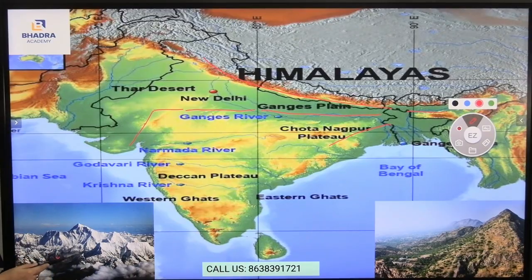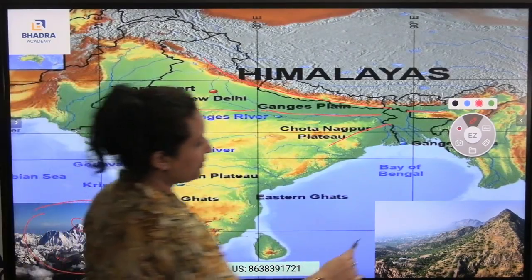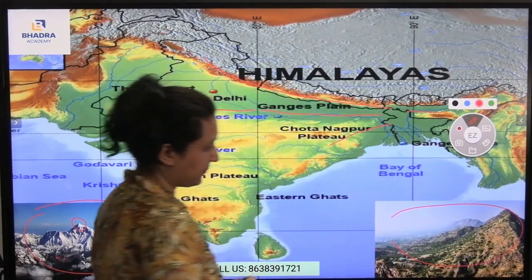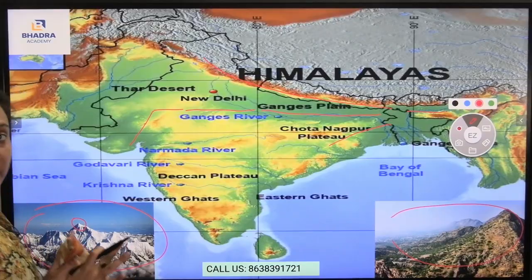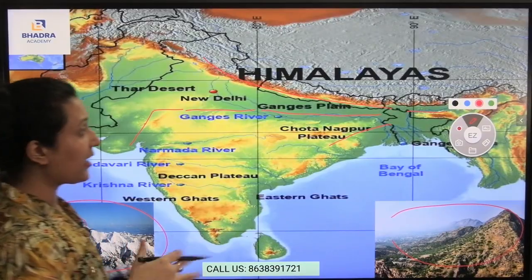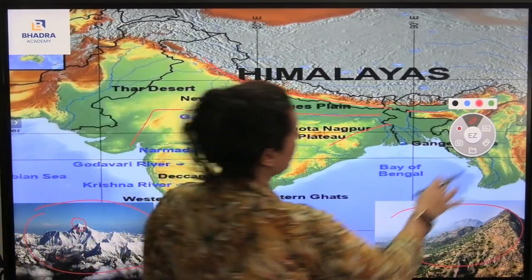Here you can see the picture of the Himalayas. This is the picture of the Himalayas, which means the top of the Himalaya, and here this is the Aravalli range, which is in Delhi. So I hope you have seen the picture and the map out here, and I have already explained to you regarding the peninsular block.